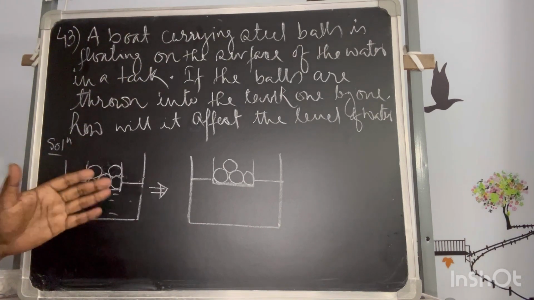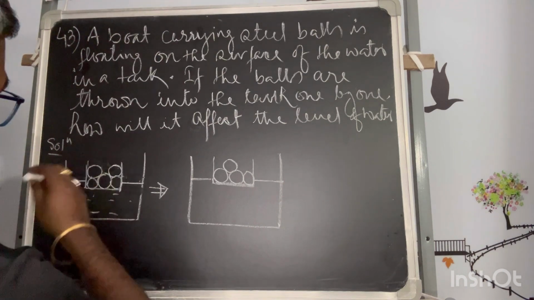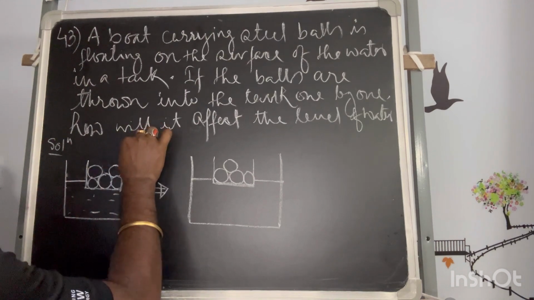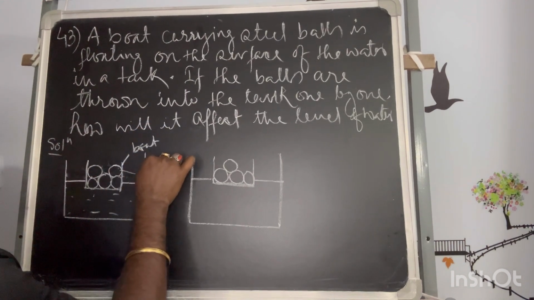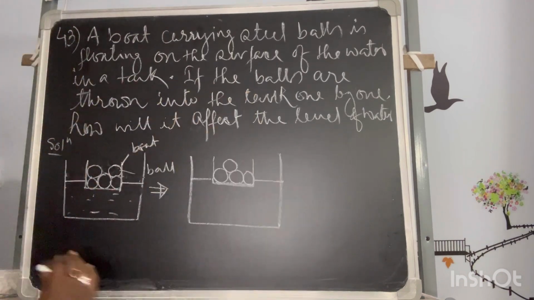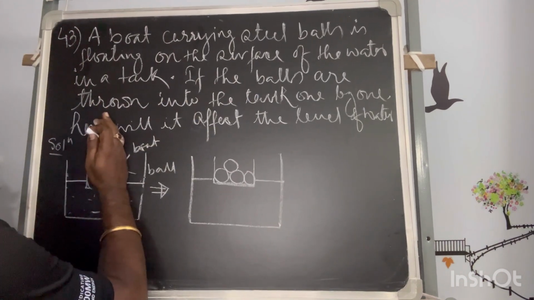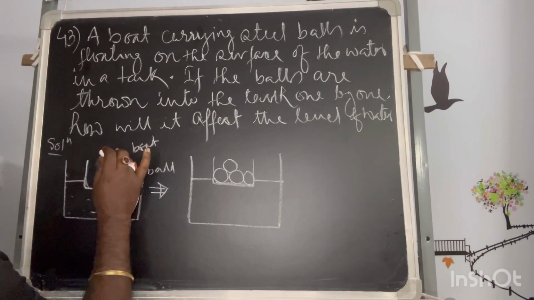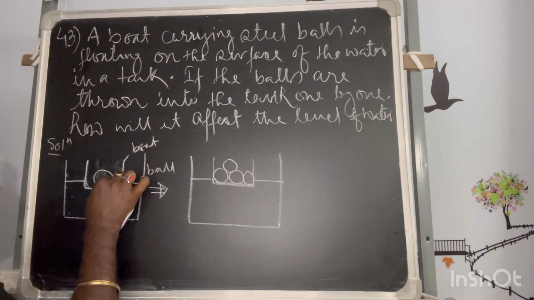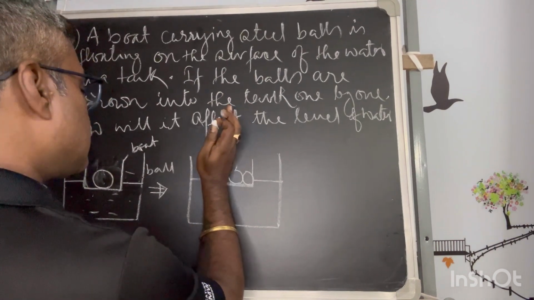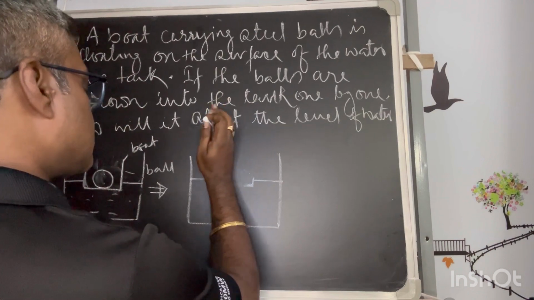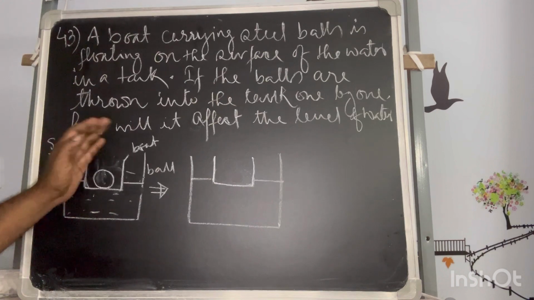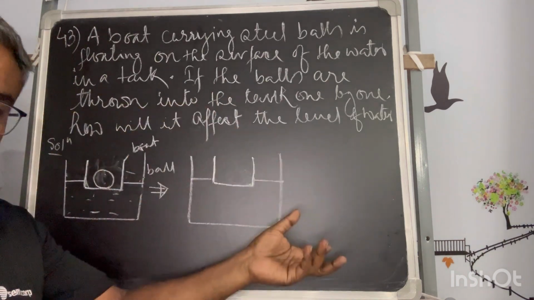Fine. So for the first case, this is your boat, and these are the balls. To reduce the complication, with one ball being dropped, because balls are dropped one by one, I keep one ball for understanding without showing all the other balls, because whatever happens with the one ball after being dropped will happen consecutively.